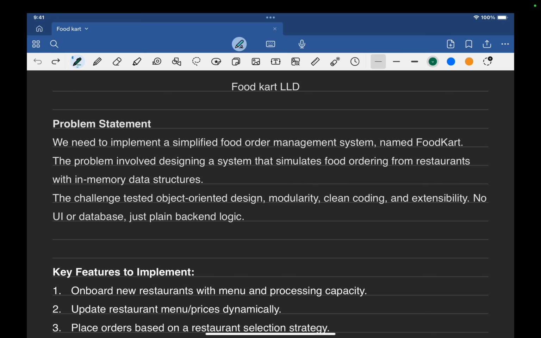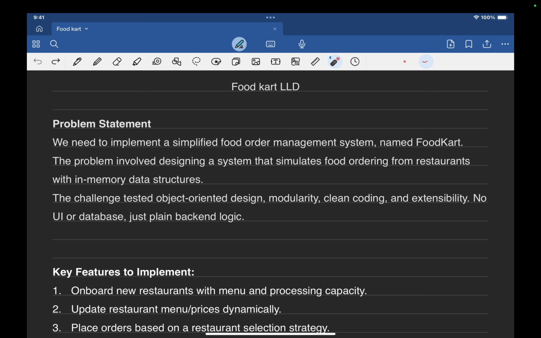When we hear about a food order management system, what comes into our mind? There are a few popular food order management systems available in the market, like Zomato and Swiggy.